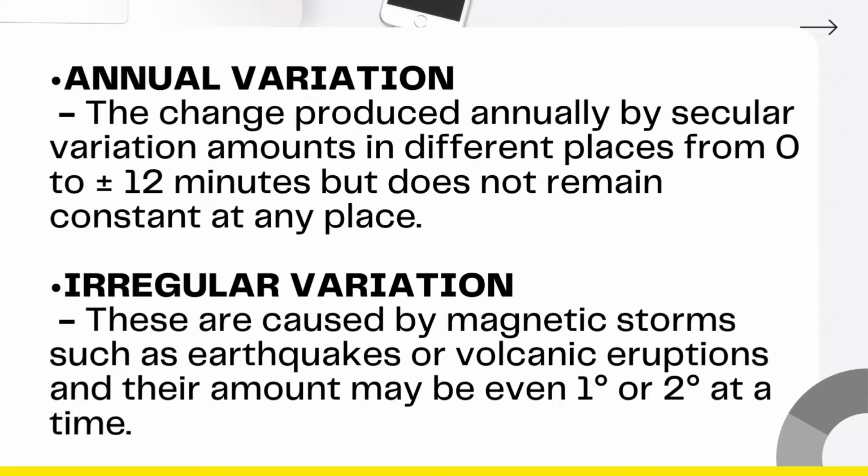Last is the irregular variation. So these are caused by magnetic storms such as earthquakes or volcanic eruptions. Since any na type of variation nangyayari la pag may magnetic storm, ibig sabihin, dili ta mapipredict kung kakano hiya mag-uukor otro. So an era amount of variation aada laha 1 degree or 2 degree at a time.